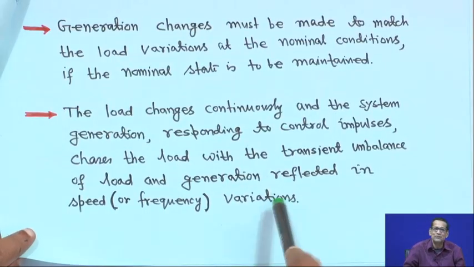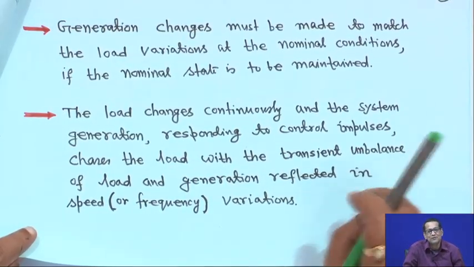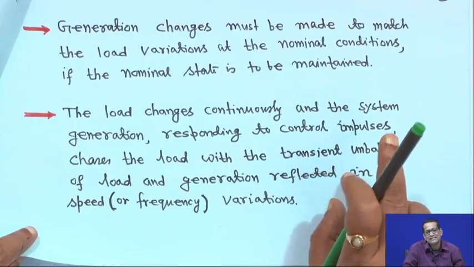I am putting a question to you, you will answer it: if real power load increases, there will be a decrease in frequency and a decrease in the speed of the turbine generator set in the power system, because the generator and turbine are coupled together. And if the load decreases, the frequency or the speed of the turbine generator system will increase.